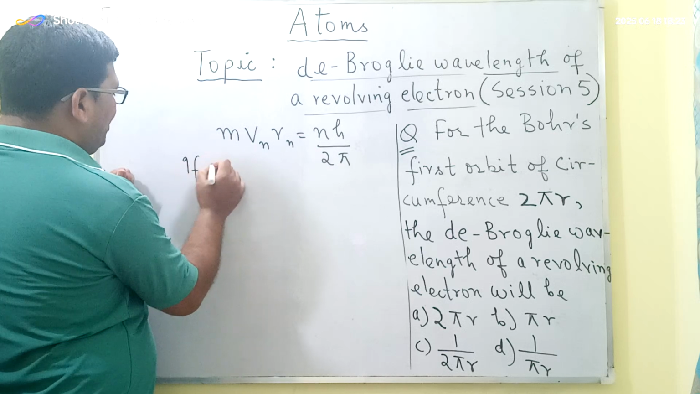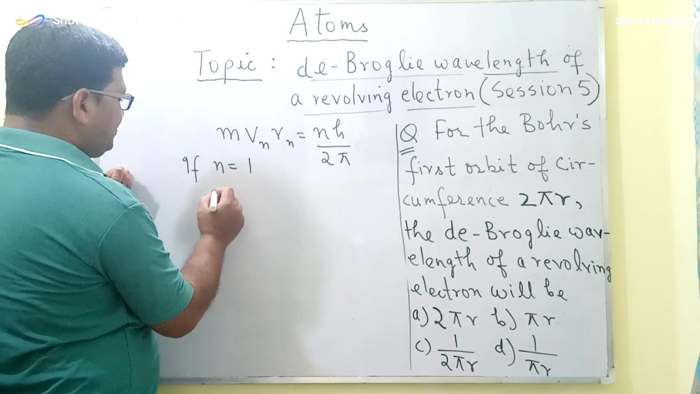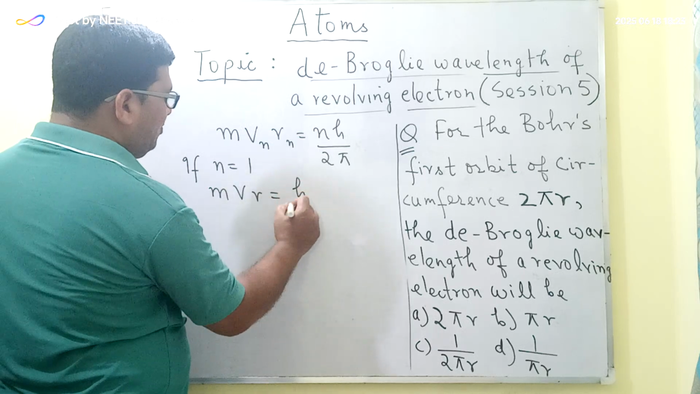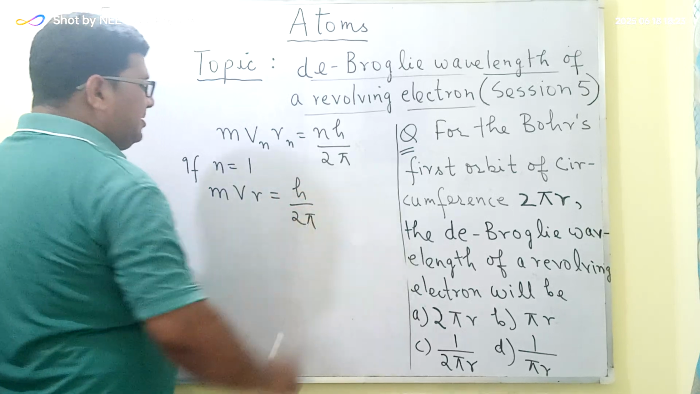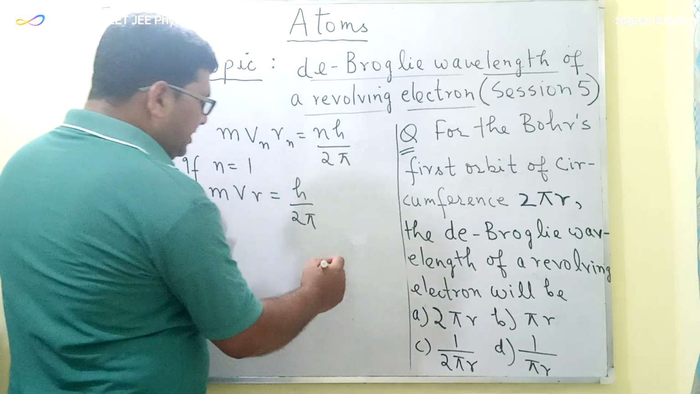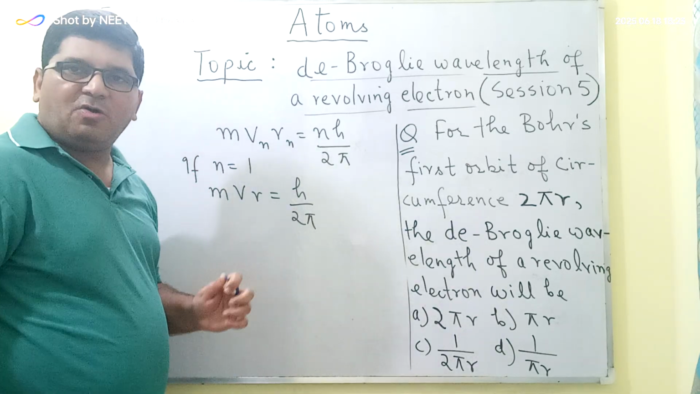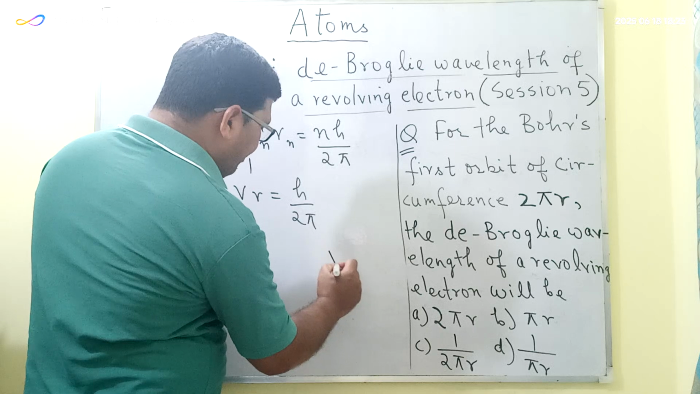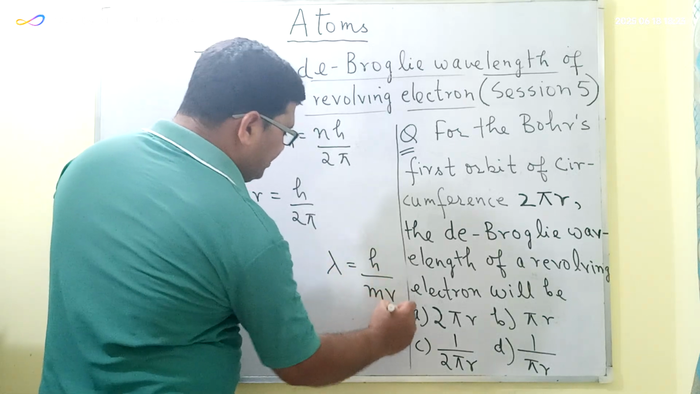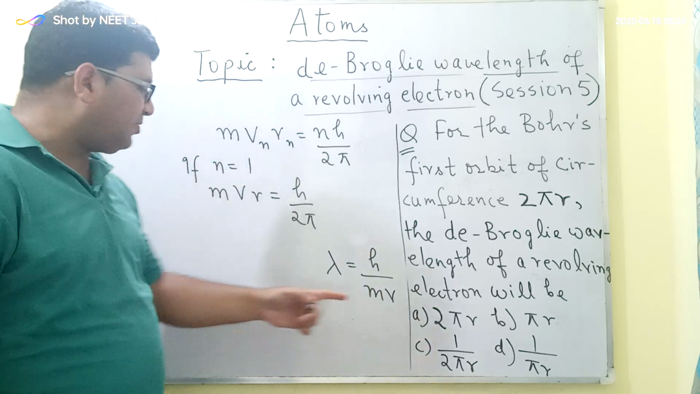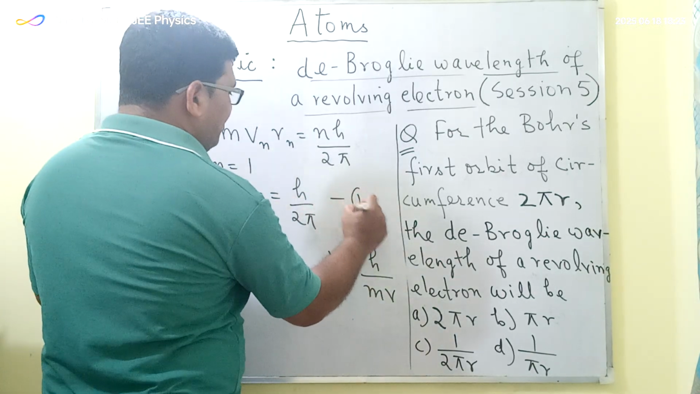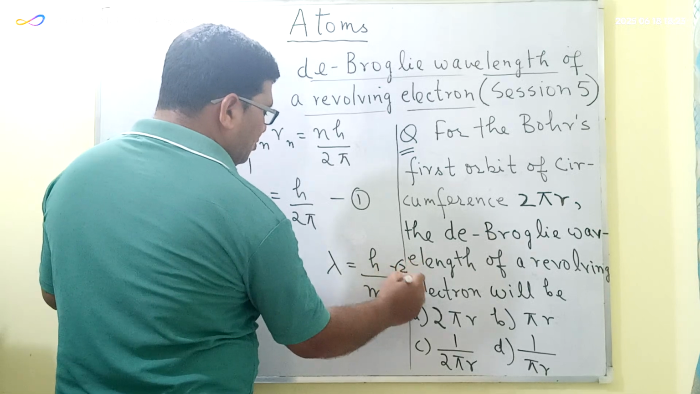So if n is equal to 1, this equation will be m v r equal to h upon 2 pi. Now in the chapter of dual nature of radiation and matter, we have also learned that the de Broglie wavelength of a charged particle, lambda, is equal to h upon m into v, where m is the mass of that charged particle and v is the velocity of it. Let's say this is equation number 1, and this is equation number 2.